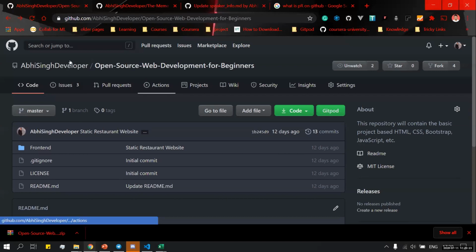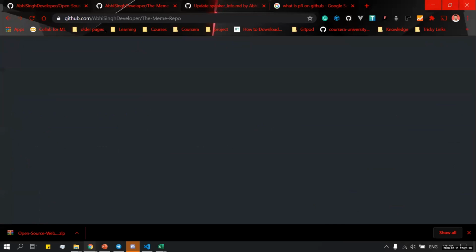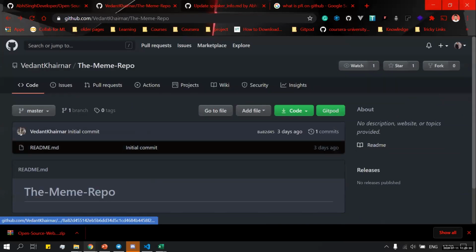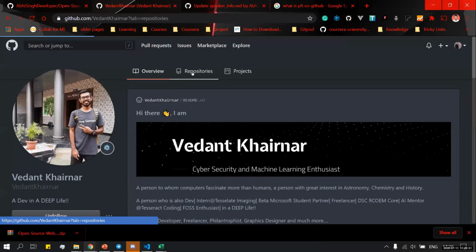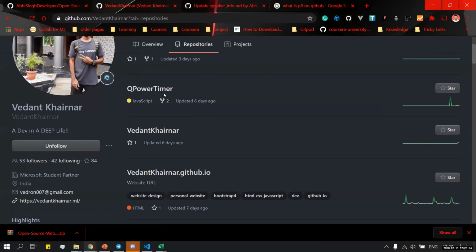Okay, so what is fork? Forking a repository means getting others' repository into your repository list. If you want to give a pull request to someone else's repository, you need to first fork the repository. So if you go to his profile and come here, suppose I want to fork this repository.